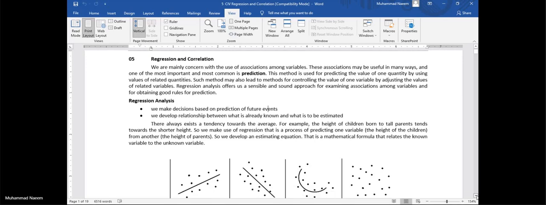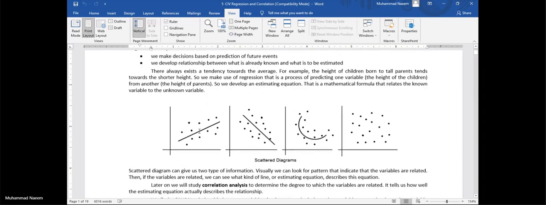For example, we are observing data for a long time, but we cannot study each and every point. We just observe 10, 15, or let's say 50 observations and draw this scatter plot, these dots.